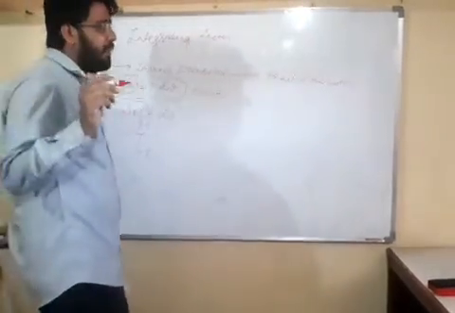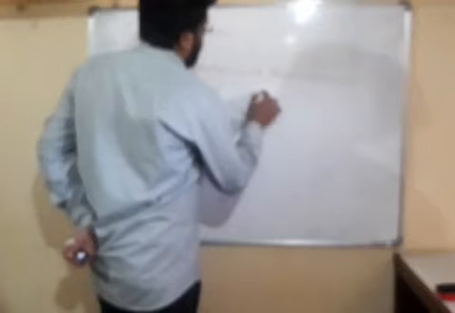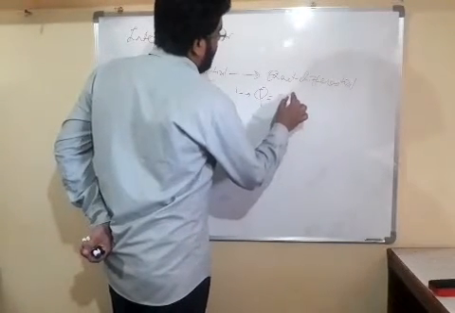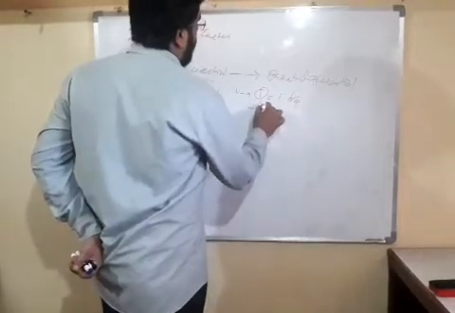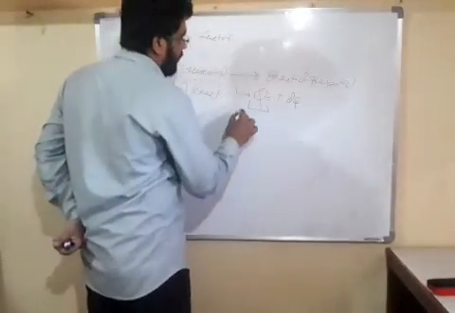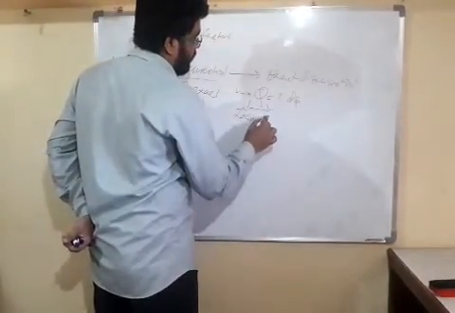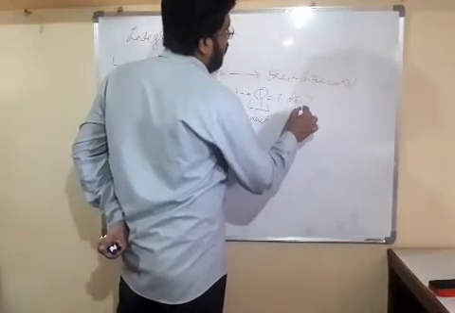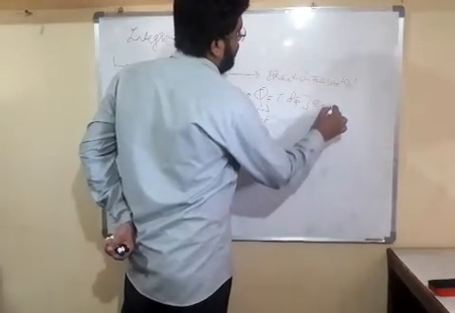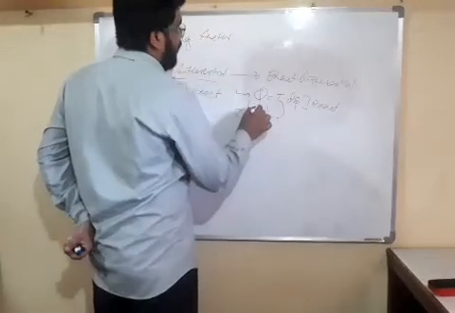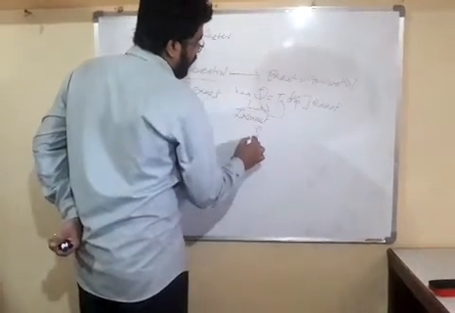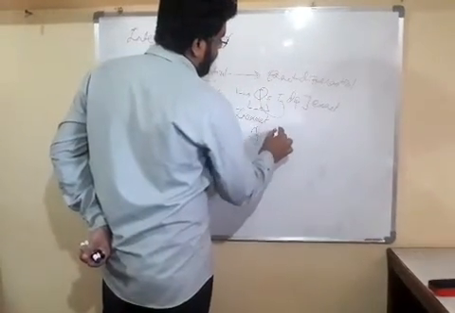Now friends, similarly we know the equation Q is equal to TdS. Our transfer of heat is an inexact differential, but change in entropy is an exact differential. So friends, this T goes under Q: Q upon T is equal to dS.